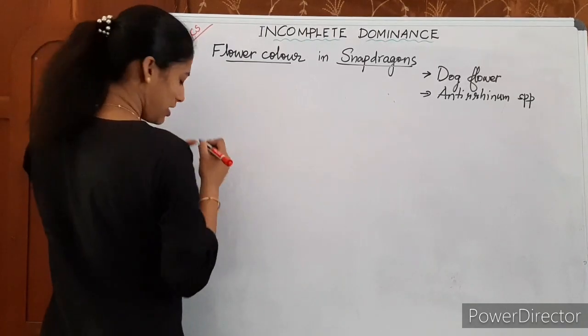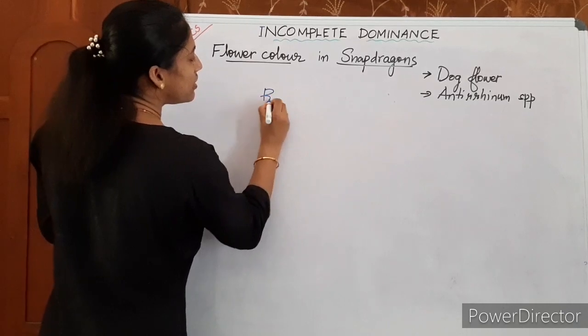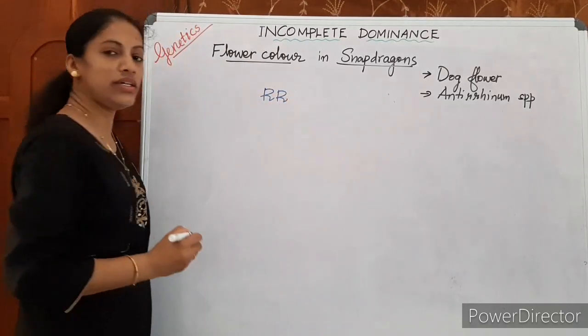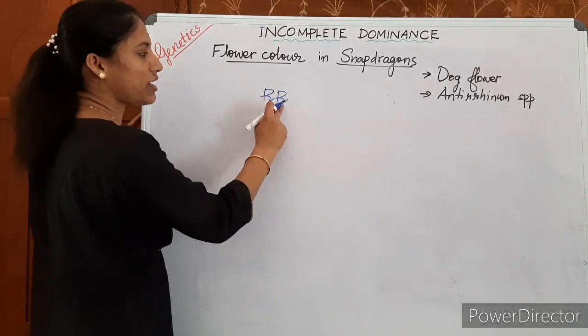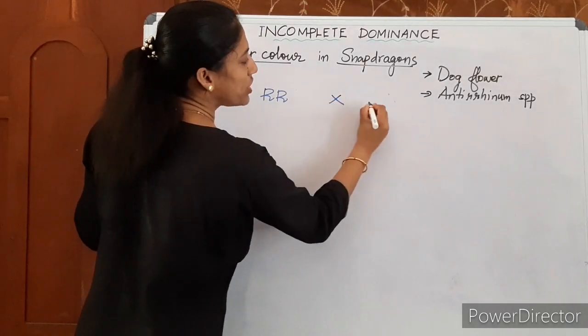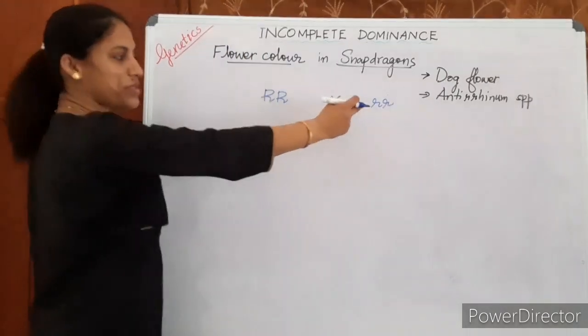In flower color, there are plants with red colored flowers, pure line, which we represent as capital R, and plants with white flowers represented as small r.